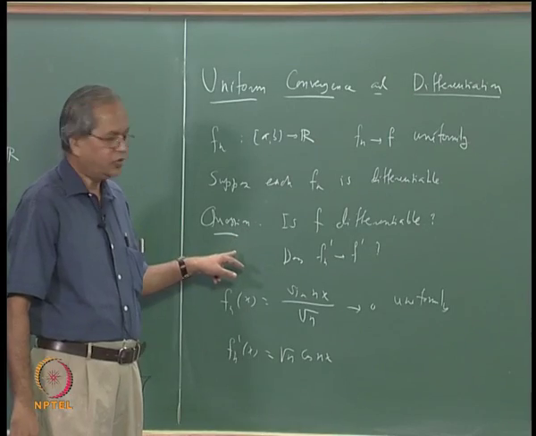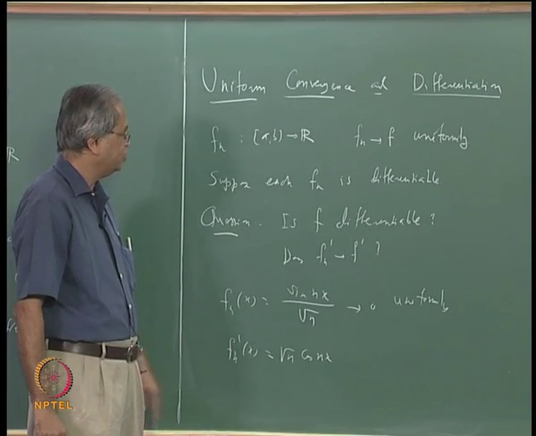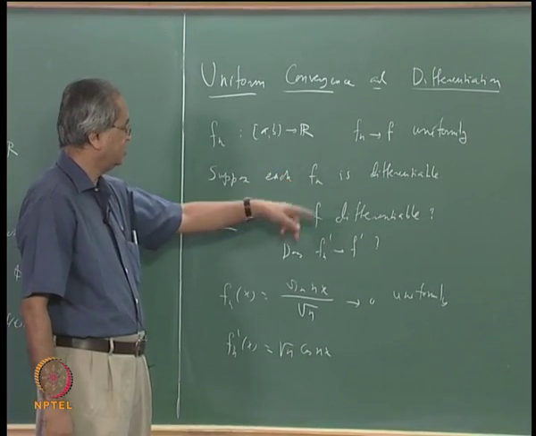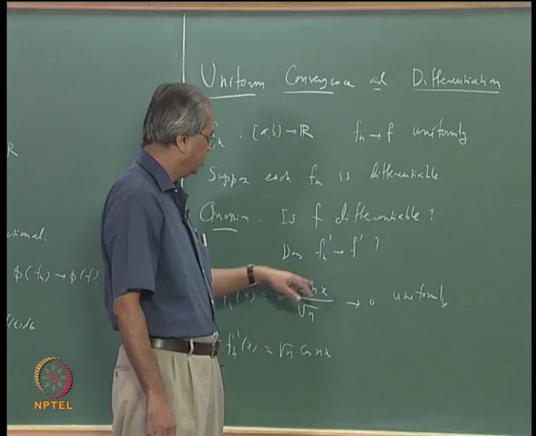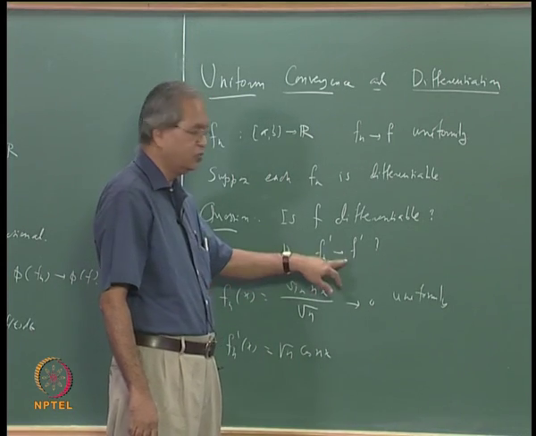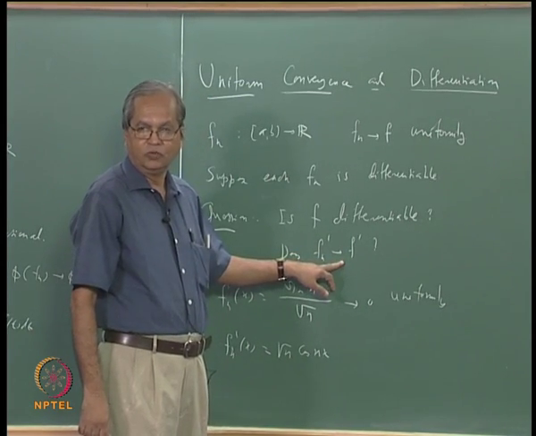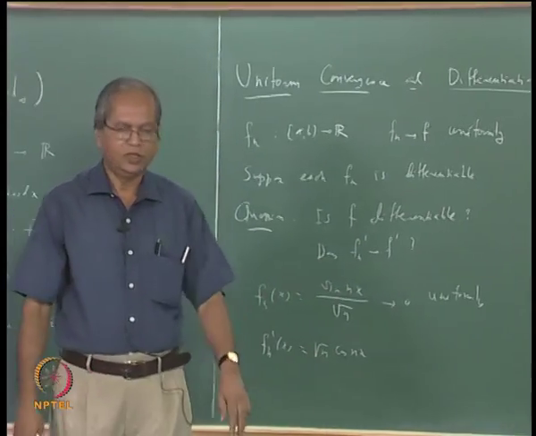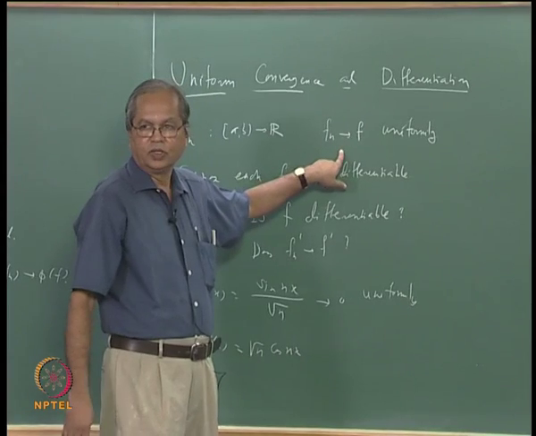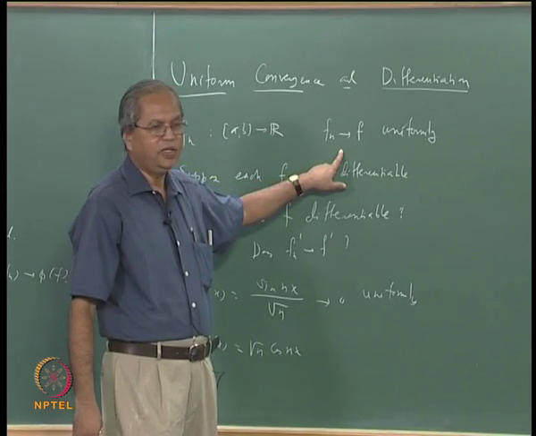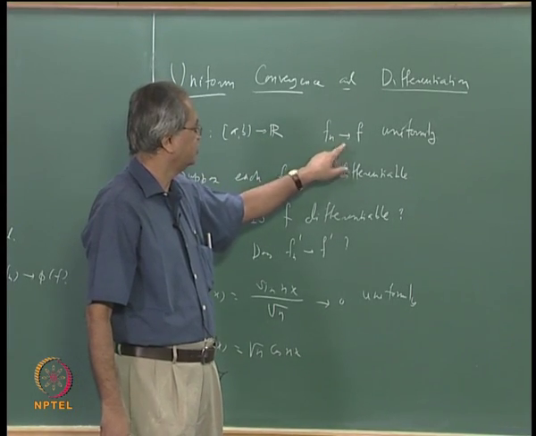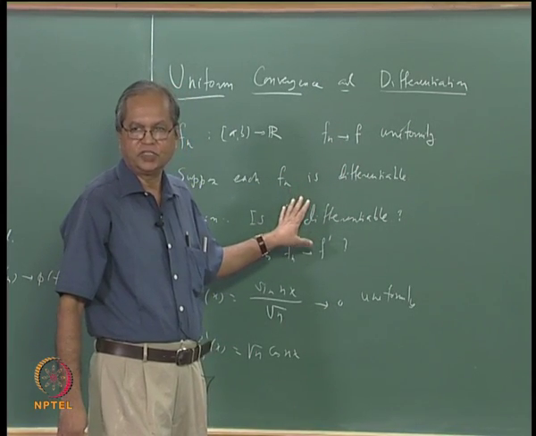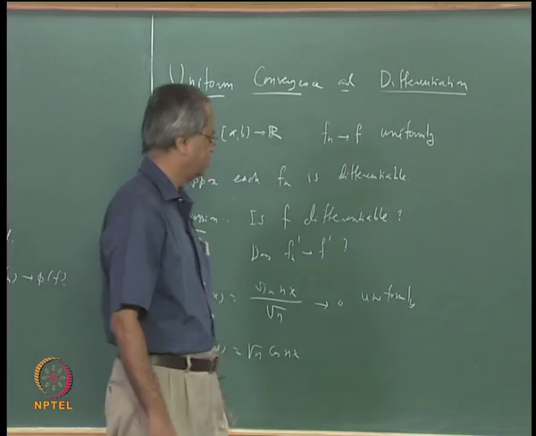So for the derivatives, we have to assume something more, namely that not only does f_n converge to f uniformly, we also assume that f_n prime converges uniformly. That is a fairly strong assumption. Once you assume that f_n prime converges uniformly, then you do not need even this. We can in fact simply assume that f_n converges to f pointwise, or even at one particular point, and that will be sufficient.